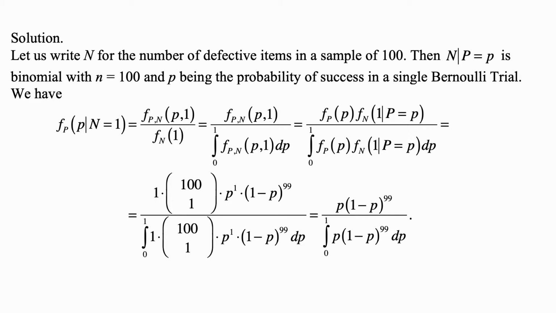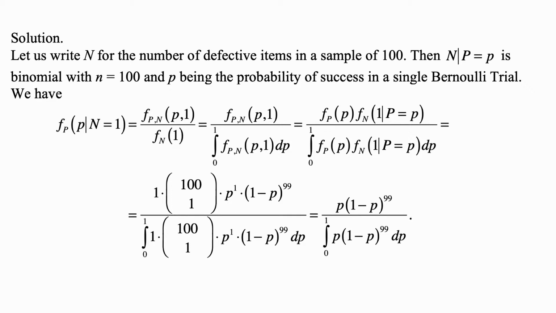So the density is equal to 1. And the second expression is simply we have 100 Bernoulli trials and 1 success. And the probability of that is 100 choose 1 times p times 1 minus p to the power 99. And we write the same thing in that integral at the bottom. And so the top becomes p times 1 minus p to the 99.